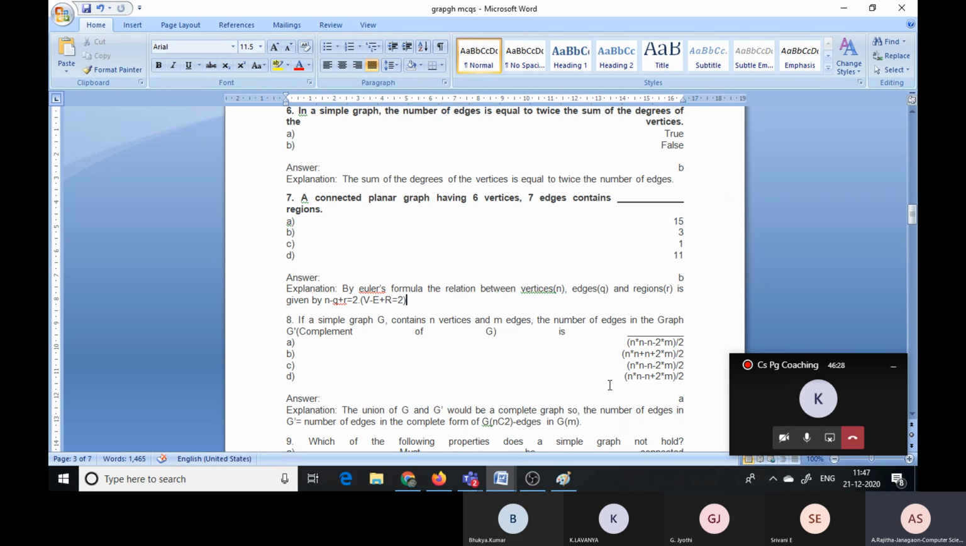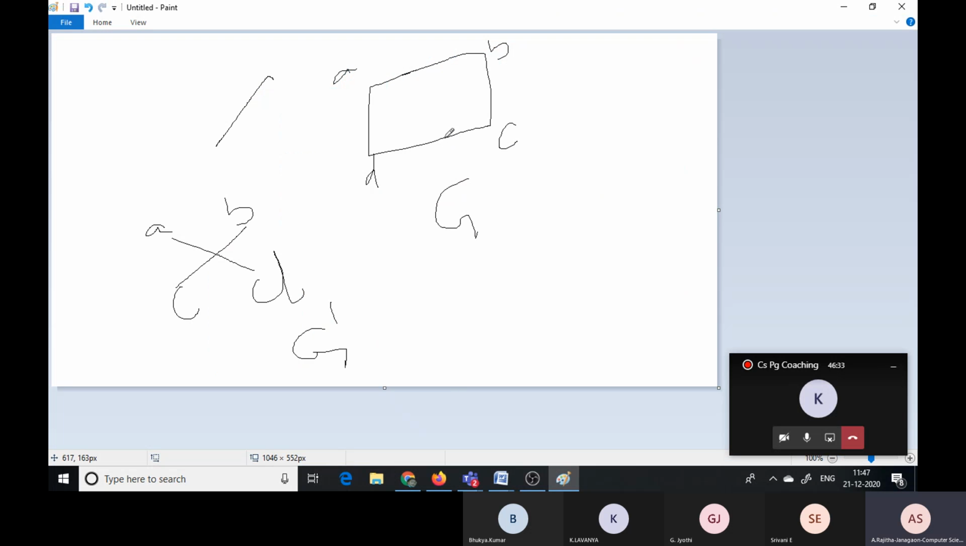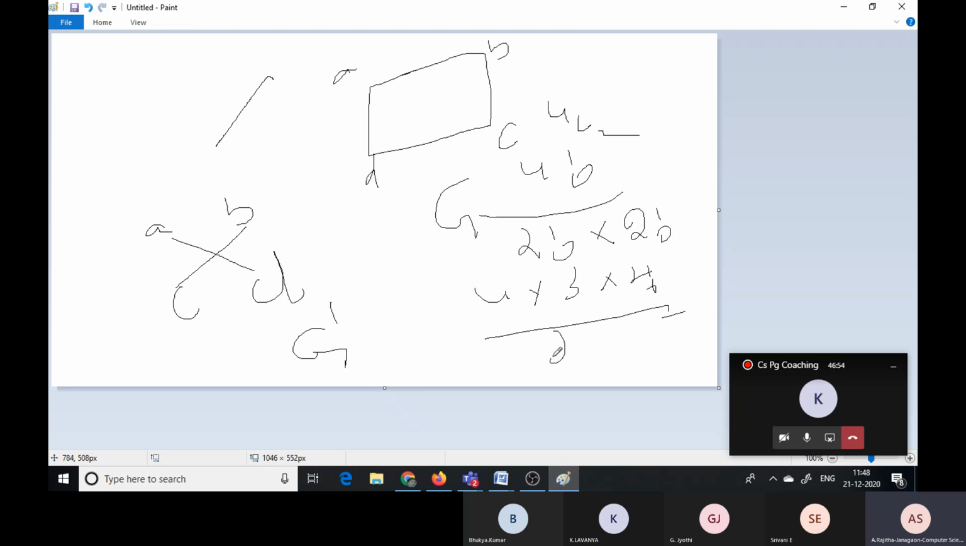That means here nC2, nothing but here 4C2. What is the formula for this? 4 factorial divided by 2 factorial into (4 minus 2) factorial, nothing but 2 factorial. That means 4 into 3 into 2 factorial, here 2 factorial and 2 factorial are cancelled. Next, 2 factorial is nothing but 2. 2 into 1 is nothing but 1. Now 2 into 1, here 2.